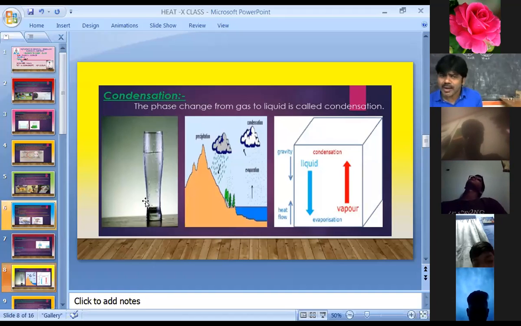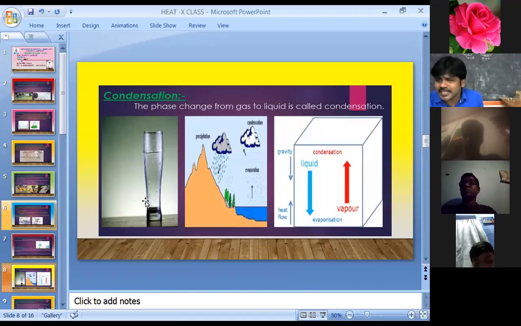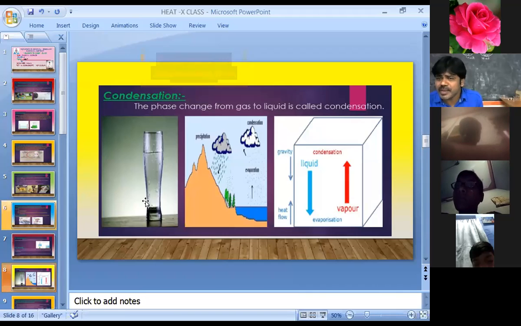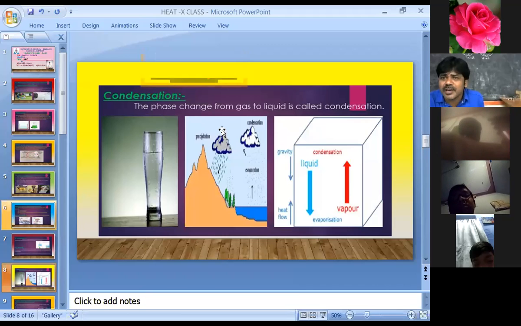We observe evaporation and condensation together in one process. What is that? The water cycle. In the water cycle, clouds are formed by the evaporation process. These clouds are condensed and converted into rain by the process of condensation. So here both evaporation and condensation are observed in one process, that is the water cycle.